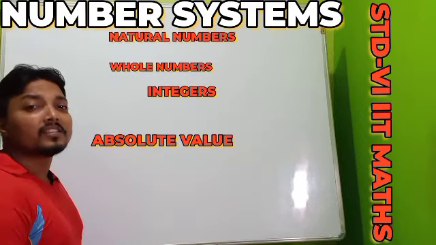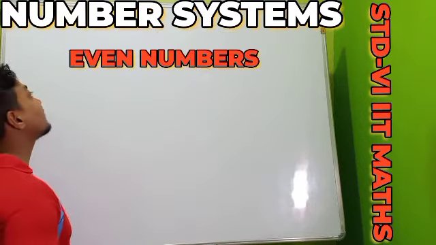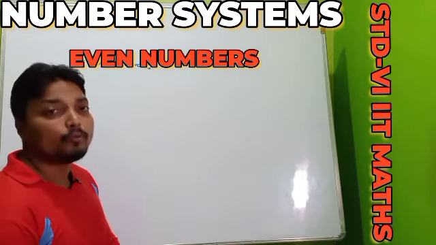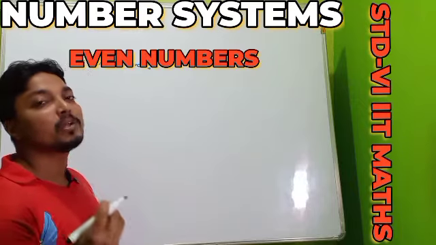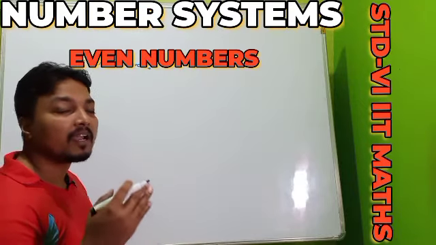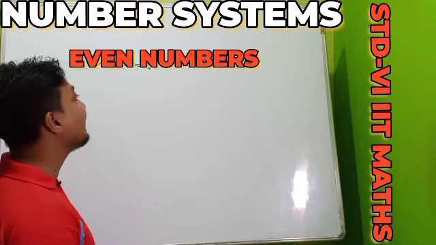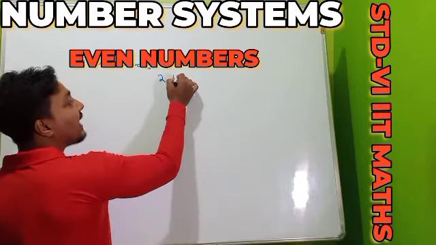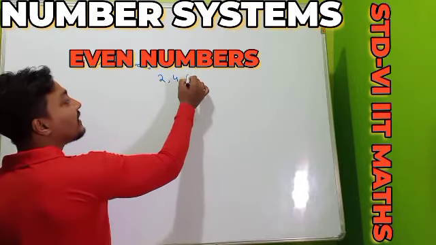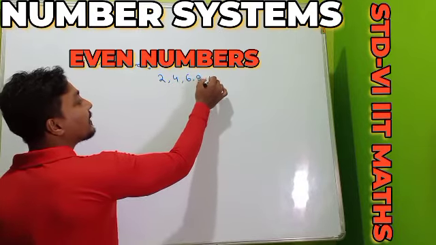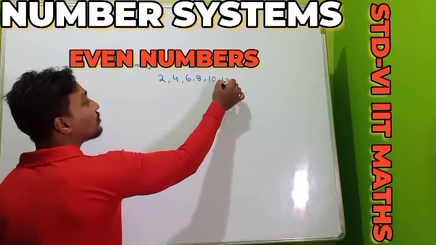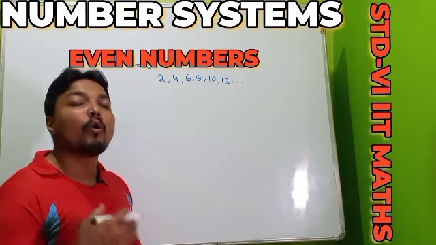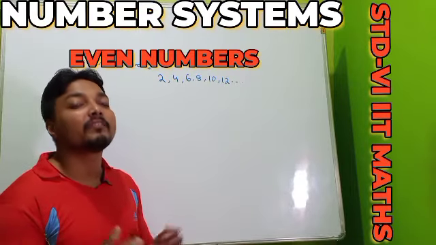Now we will do the discussion of the even numbers. Remember, the numbers which are divisible by 2, these numbers are called our even numbers. And remember, 2 is one even number, 4 is another even number, 6 is an even number, 8 is an even number, 10 is an even number, 12 is also an even number. So the numbers which are divisible by 2, all these numbers are called our even numbers.